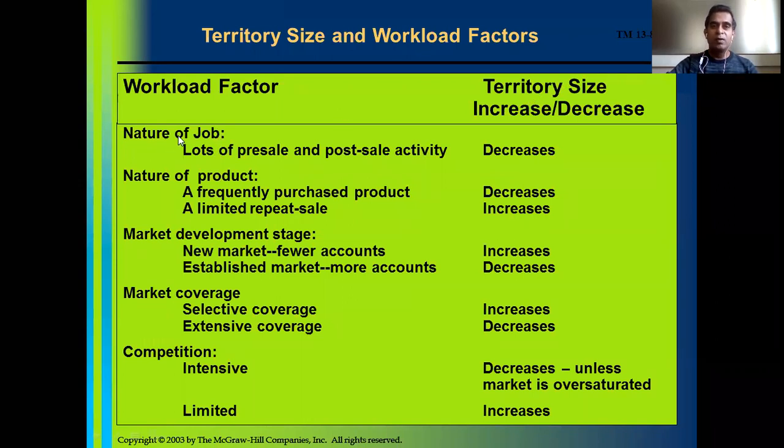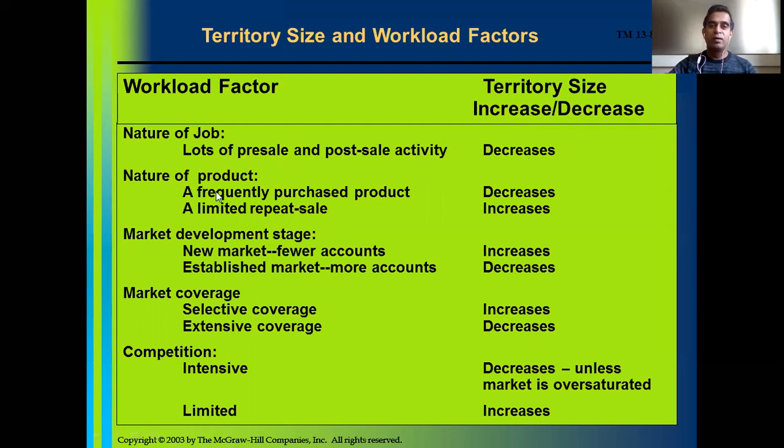Depending on the nature of the job, if lots of pre-sale and post-sale activities are involved, as in the case of industrial marketing or B2B marketing, territory size decreases, as the sales rep has to spend more time on each account or each customer for these activities.